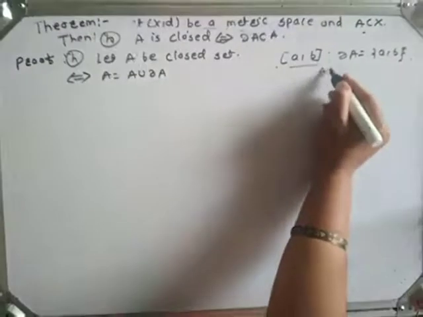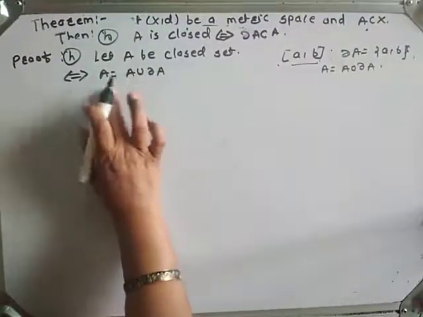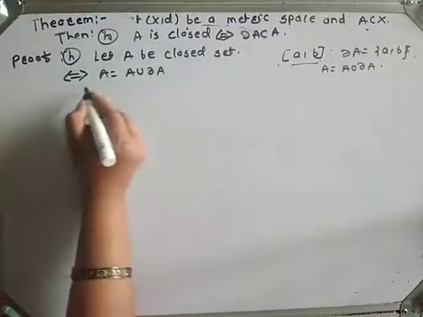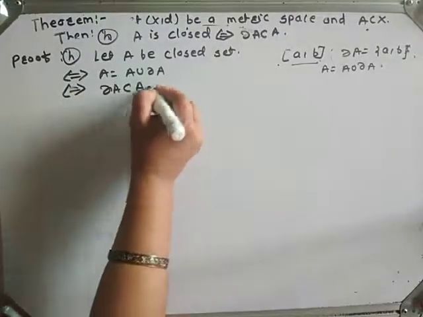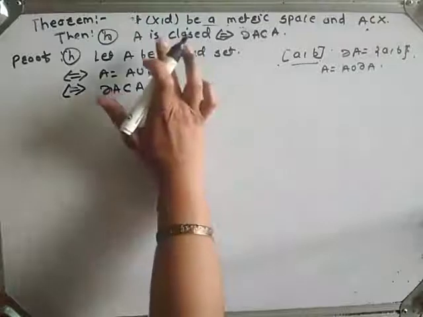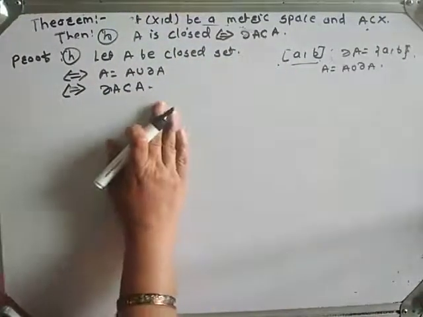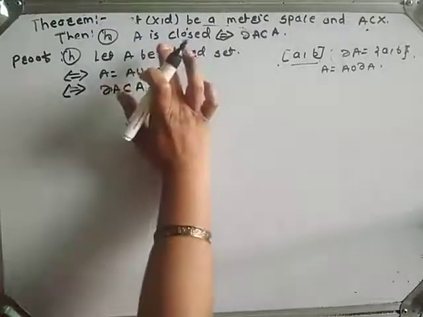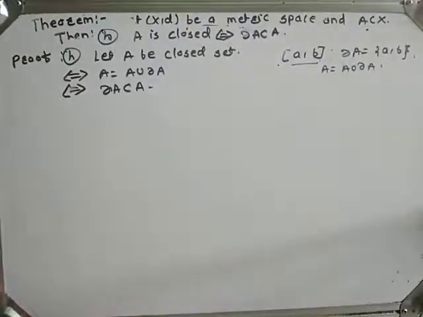That means A is equal to A union boundary A. When A is closed, then A can be written as A union boundary A, if and only if, obviously, boundary A is a subset of A. That means whenever A is closed, then boundary A is always a subset of A. Or if boundary A is a subset of A, then obviously A is closed. Hence, proof of part H is complete.